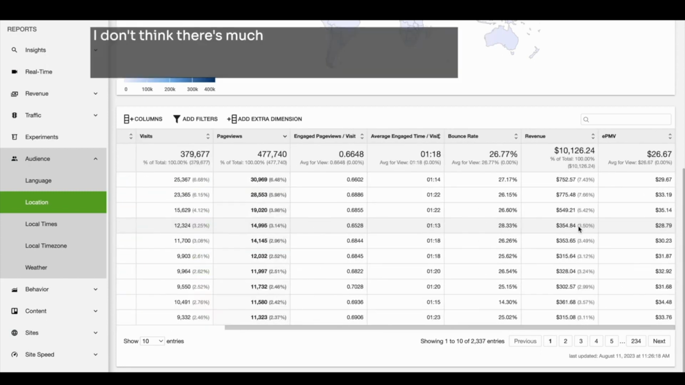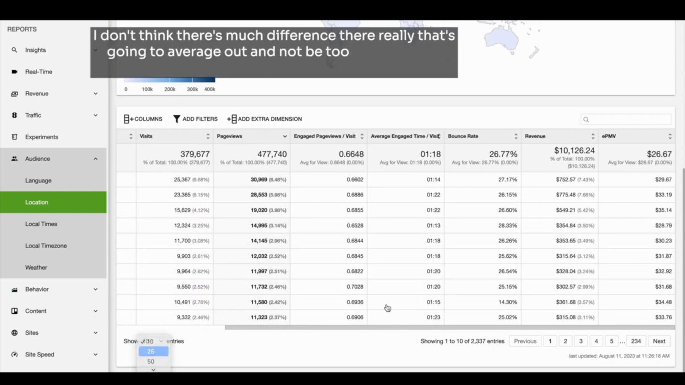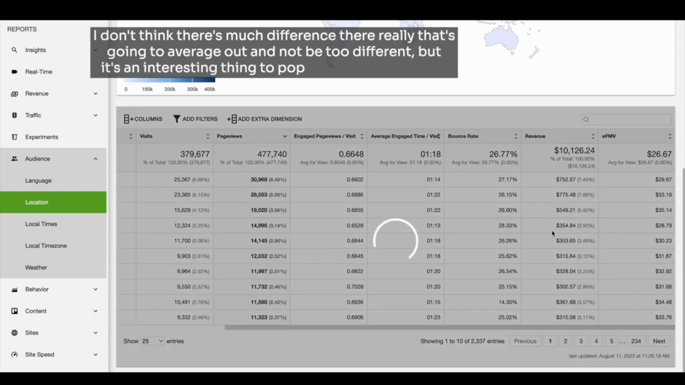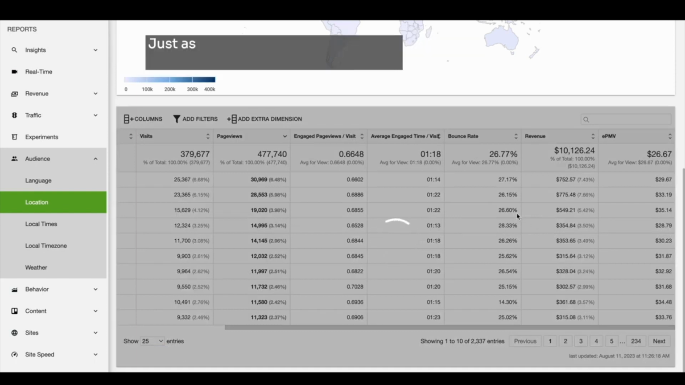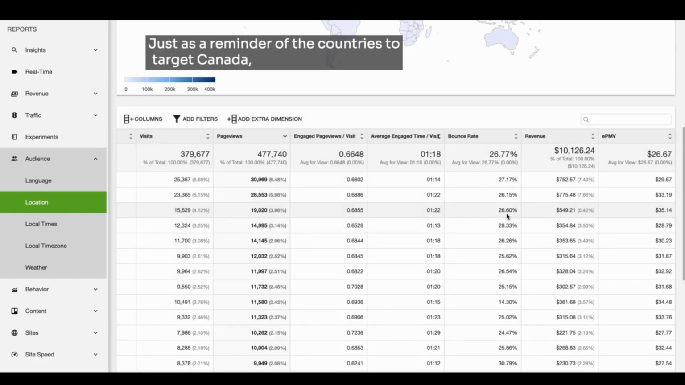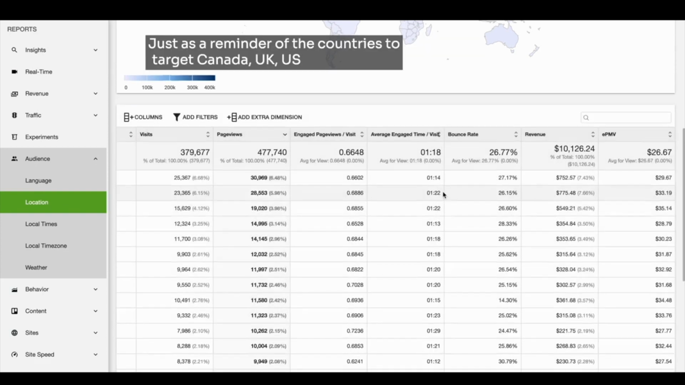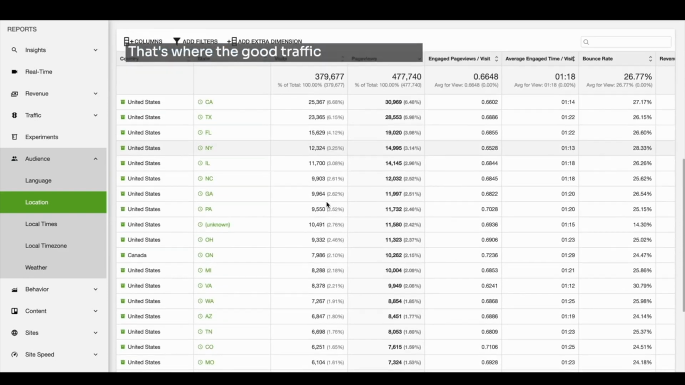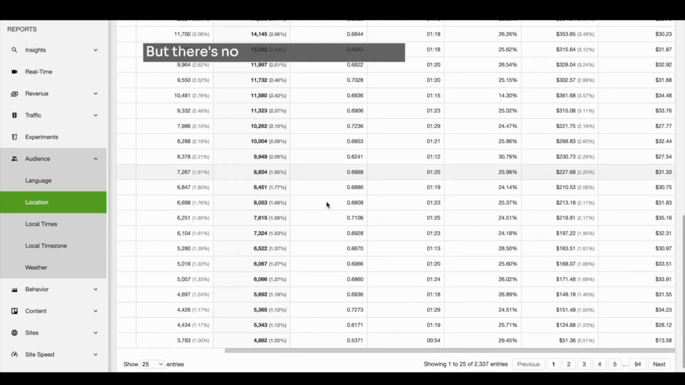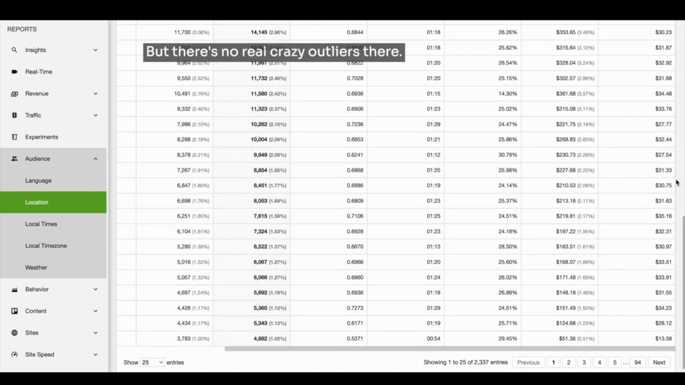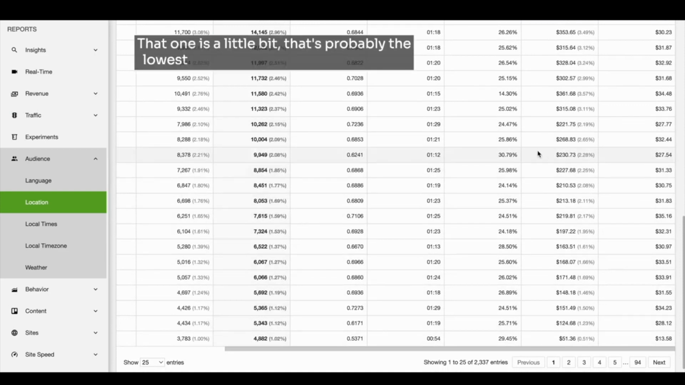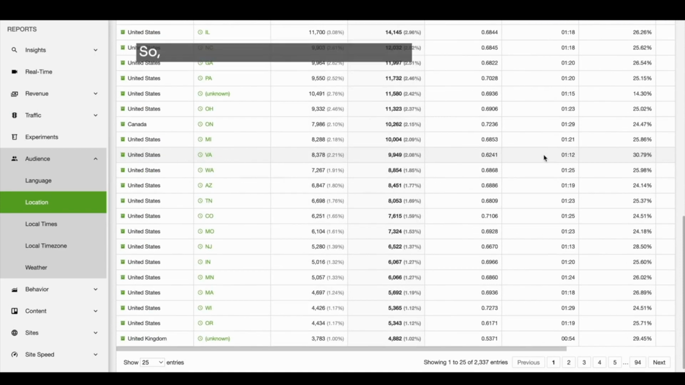I don't think there's much difference there really. That's going to average out and not be too different, but it's an interesting thing to pop in and have a look at. Just as a reminder, other countries to target: Canada, UK, US, and Australia. That's where the good traffic is going to be. But there's no real crazy outliers there. That one is a little bit, that's probably the lowest one along with that one, isn't it? But yeah, neither here or there really.